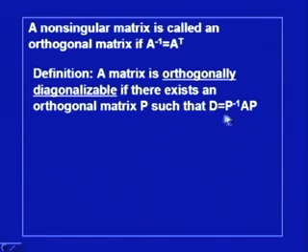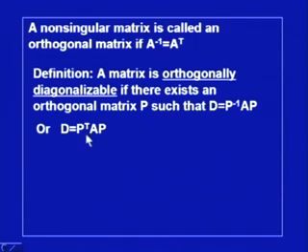First, the matrix A is diagonalizable, so there has to be some P and P inverse so that D becomes P inverse AP. But the matrix being orthogonally diagonalizable means there exists an orthogonal matrix, satisfying the property that P inverse is equal to P transpose. And if P inverse is equal to P transpose, we can straight away write D is equal to P transpose AP.